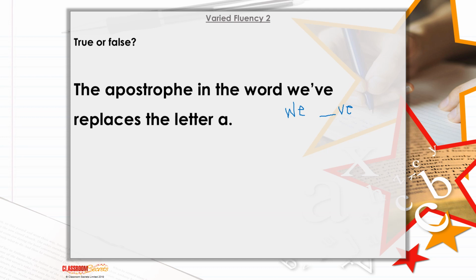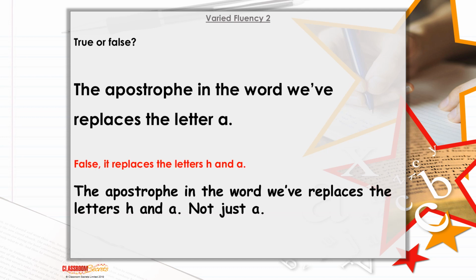I want you to write a sentence for me, okay? Oh, don't write a sentence. That's right, because you've already done your sentence work in your book. This is just a shout out. So the apostrophe in the word we've replaces the letter H and A, not just the A. Because what word would we be writing?